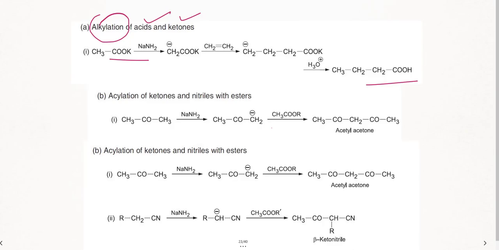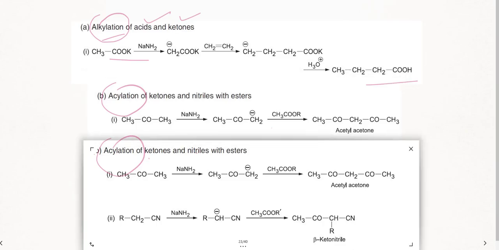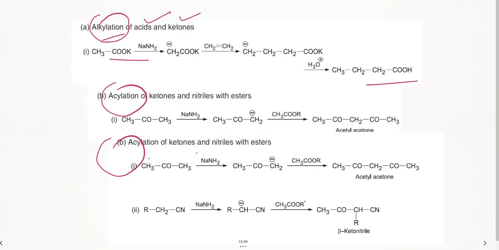Ketones and nitriles can be acylated using NaNH2. But when you see the final product, when you do the alkylation, you're getting acids. When you do acylation, you will be getting ketones. So this is your NaNH2, more reactions.